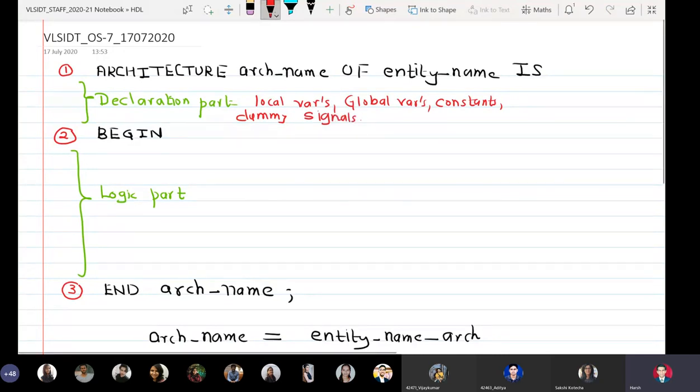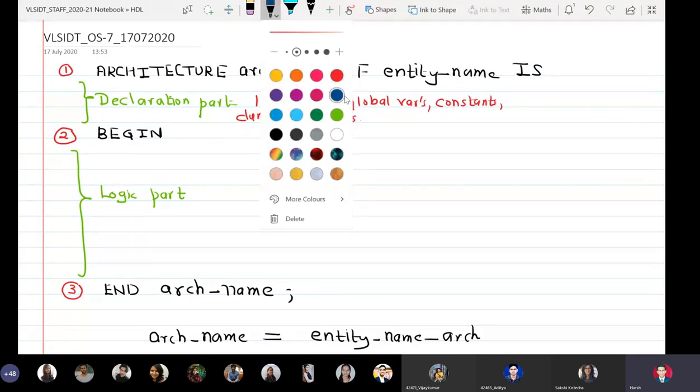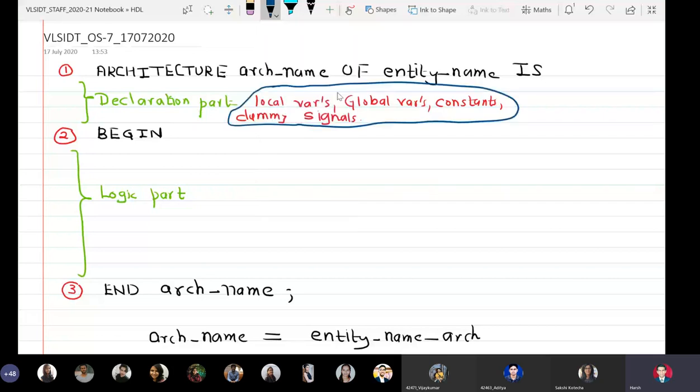If we do not need any of these, this place can be blank. It is not compulsory to define local variables, global variables, constants and dummy signals if we do not need them. That means the declaration part can be blank. For most of the small and simpler digital systems which we want to model, the declaration part is completely blank. What is more important to focus on is what is to be written in the logic part.